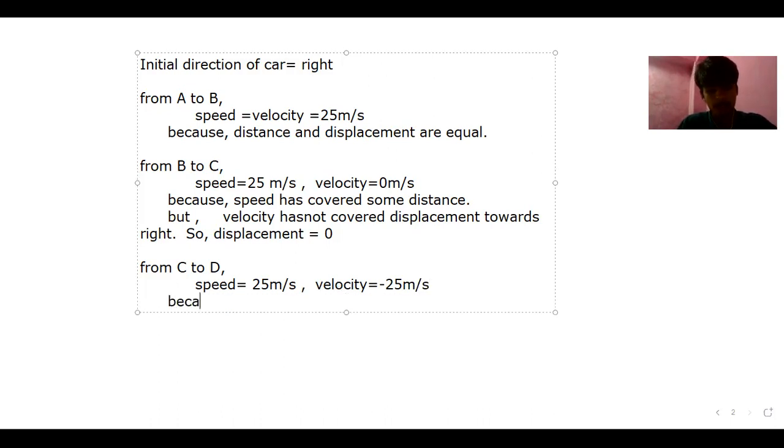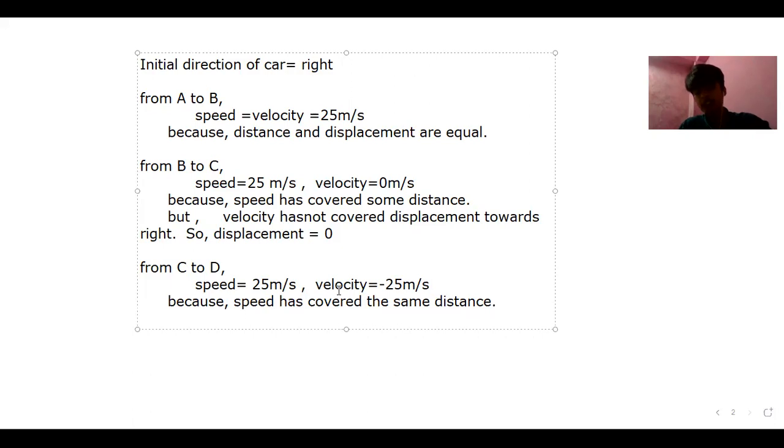Because the speed has covered the same distance, you can see the distance from A to B and C to D is equal. So that's why the speed is also the same. We are not considering time here; we will do that in numericals, but not in this theoretical part. Right? But why is velocity negative?